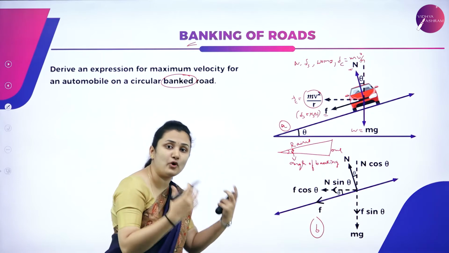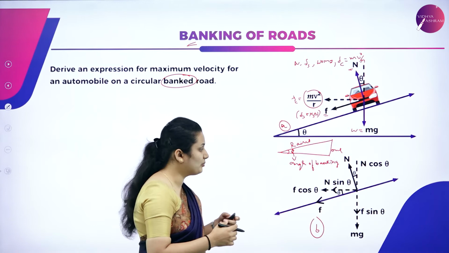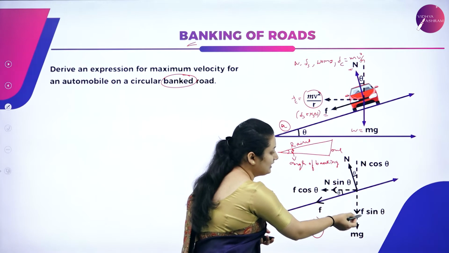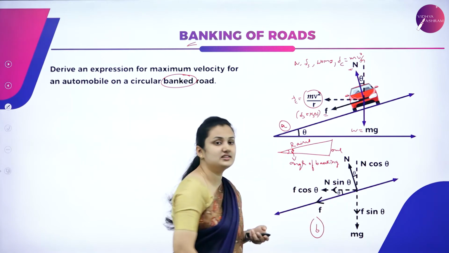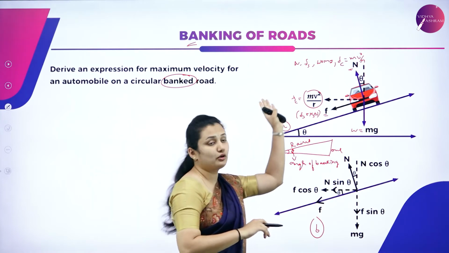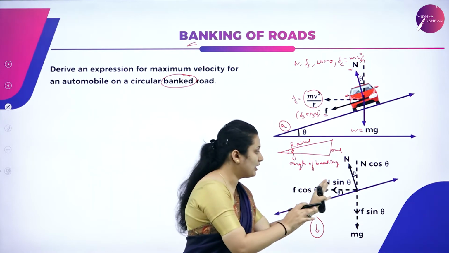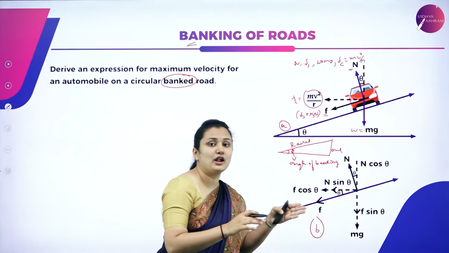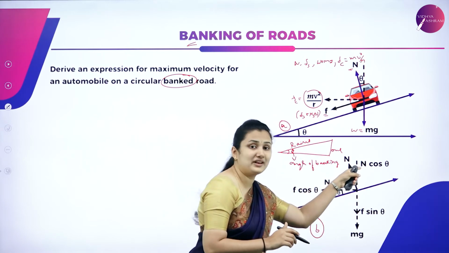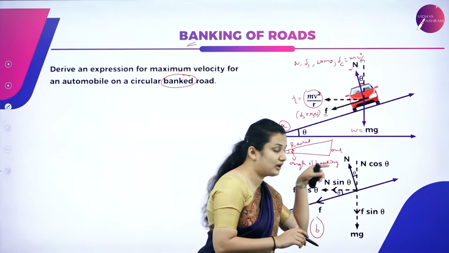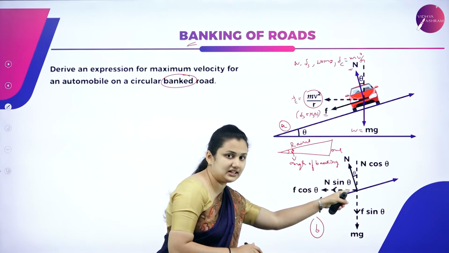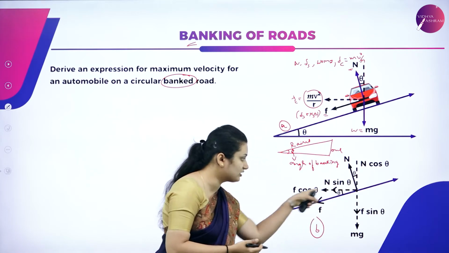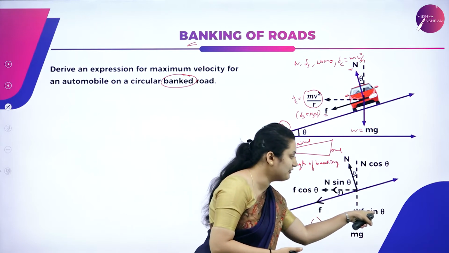Similarly, what are the components of the friction force along vertical and horizontal? Along the vertical it is f sin theta, and along the horizontal it is f cos theta. So from this diagram you can see the components of N and of the friction force along the vertical and horizontal axes: N sin theta and f cos theta along the horizontal, N cos theta and f sin theta along the vertical.